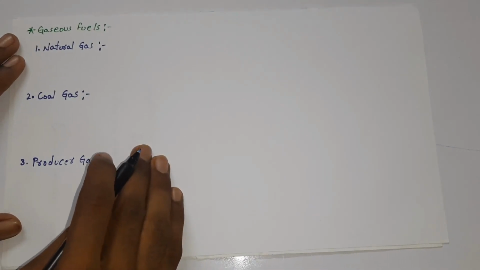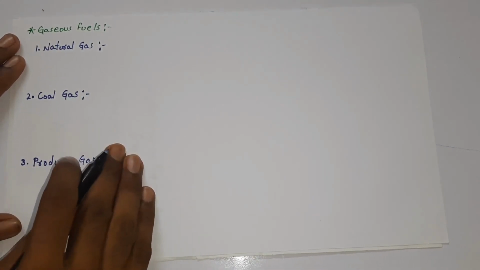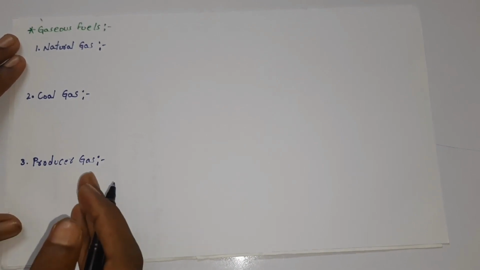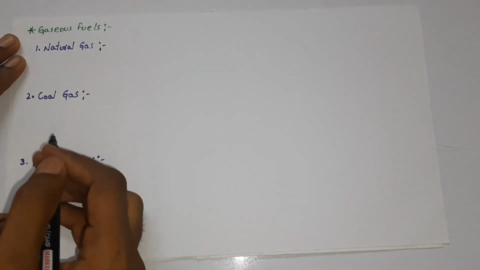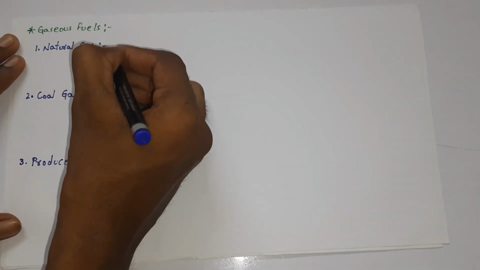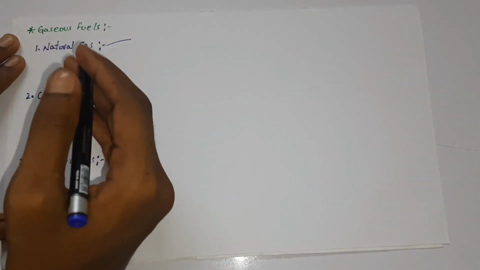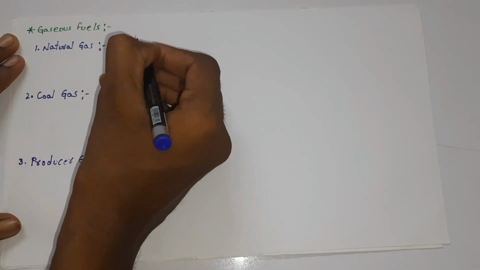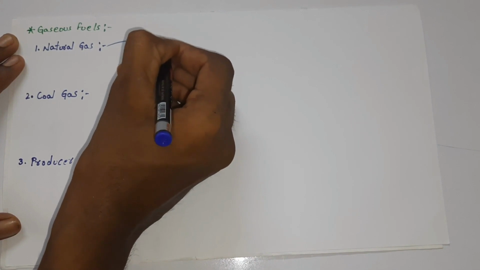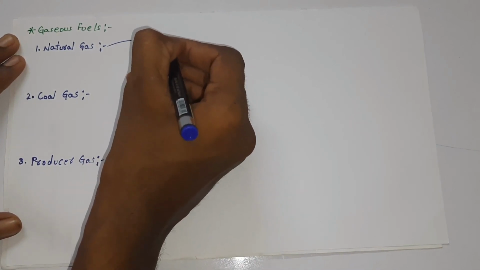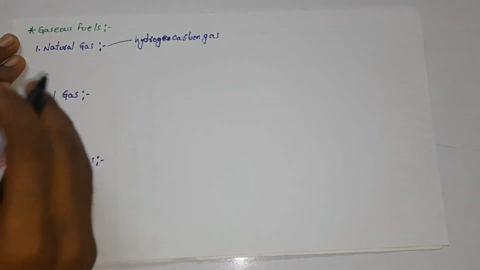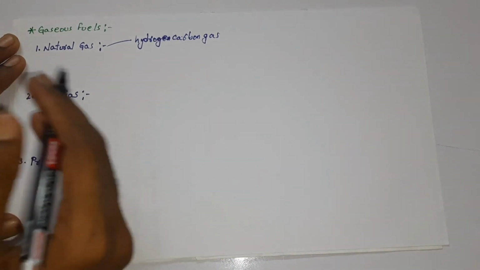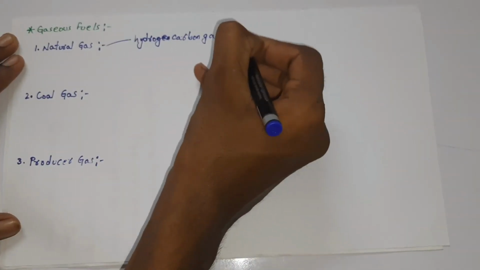The gaseous fuels include natural gas, coal gas, producer gas, water gas, and it also includes biogas and acetylene gas. Now let us look at the formation of different types of gases. Let us start with the natural gas. Natural gas basically occurs in the form of hydrocarbon gas, which consists of methane